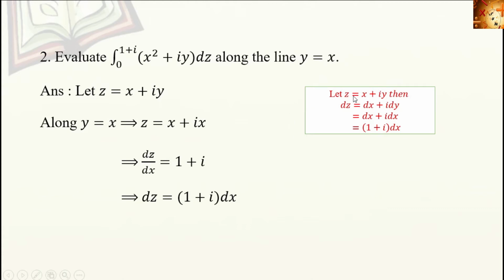Other method, that is z equal to x plus iy. Then what is dz? That is equal to dx plus i dy.